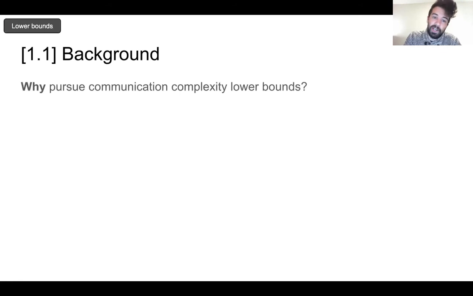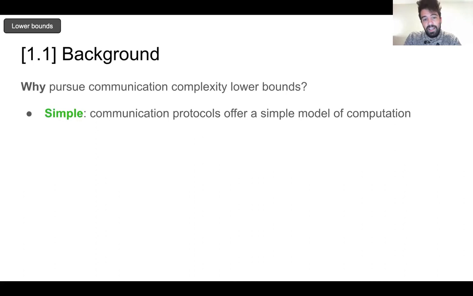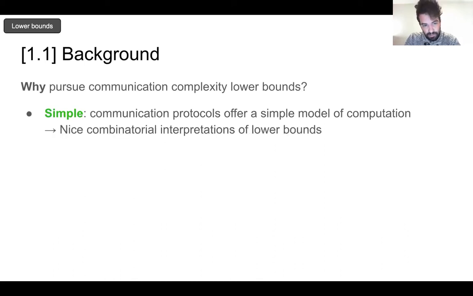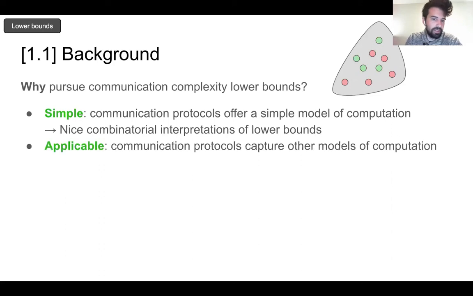So why is it a good idea to pursue communication lower bounds in general? Well, it turns out that communication protocols are a relatively simple, concrete model of computation. And they're kind of more information theoretic and much more concrete and cleaner than things like Turing machines. And they lend themselves very nicely to nice combinatorial interpretations. And so in particular, they're very related to things like discrepancy. And so even though these protocols are relatively simple and straightforward to describe, they seem to be rich enough to capture other models of computation, and therefore they're pretty applicable.